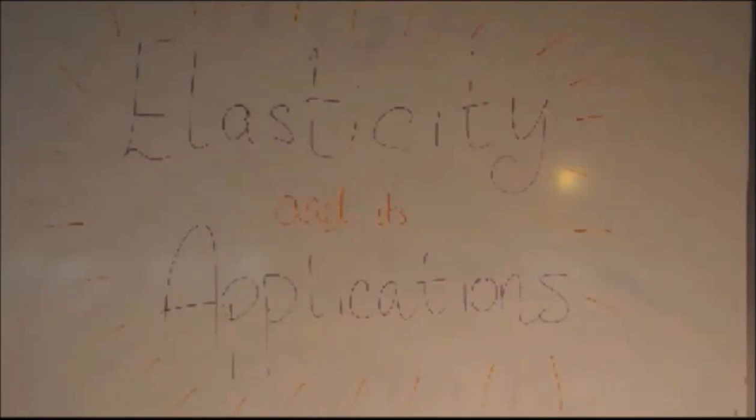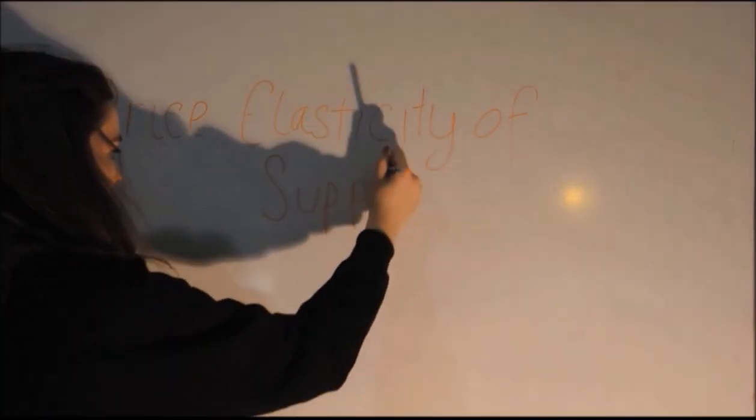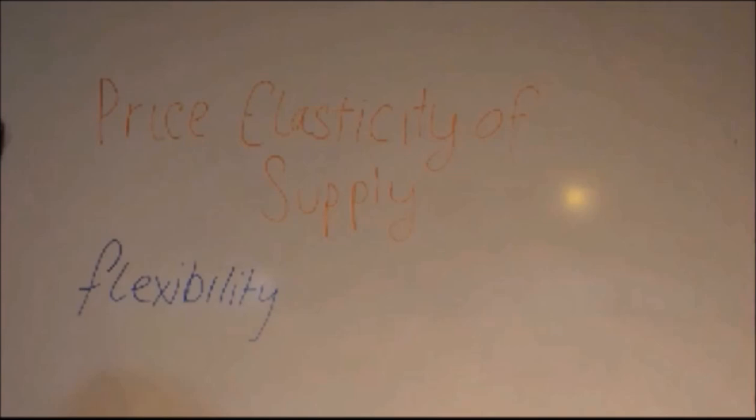Today on Economic Superpower, we are going to be discussing elasticity and its applications. By definition, price elasticity of supply is a measure of how much the quantity supplied of a good responds to a change in the price of that good. The price elasticity of supply depends on the flexibility of sellers to change the amount of the good that they produce.